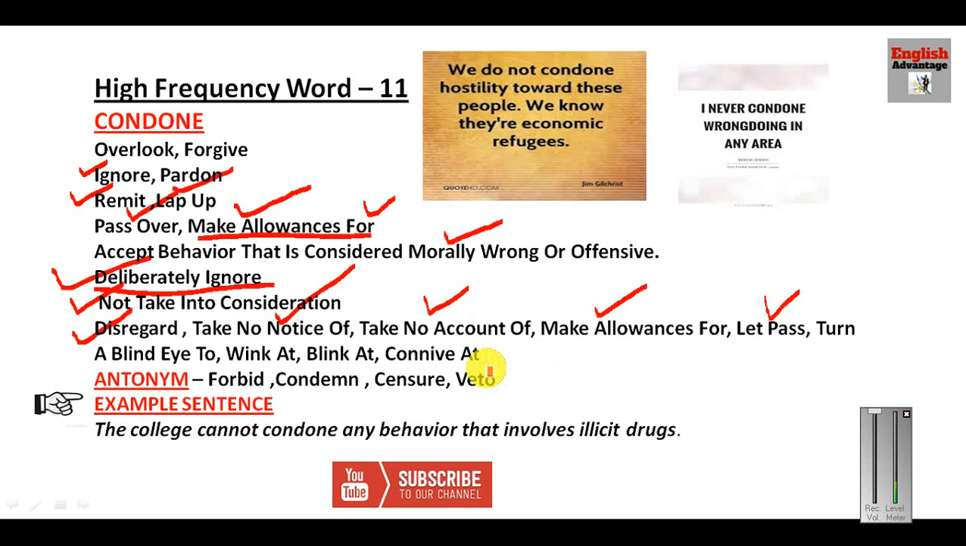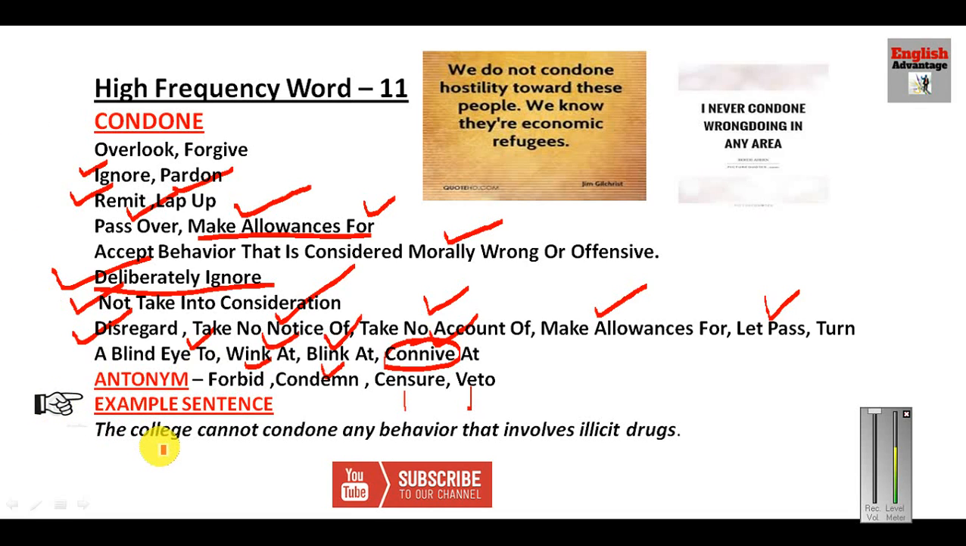Okay, turn a blind eye to, you are seeing something but you are ignoring it, so that is called turn a blind eye to. Winking at, blink at and connive at. This connive word is also very common in competitive exams. To ignore, connive means to ignore. Okay, if you are not ignoring, you are forbidding him. To prohibit, to condemn means to criticize, to censor, to stop somebody, to veto also to stop something. Okay, so these are the antonyms of condone. Forbid is the antonym of condone.